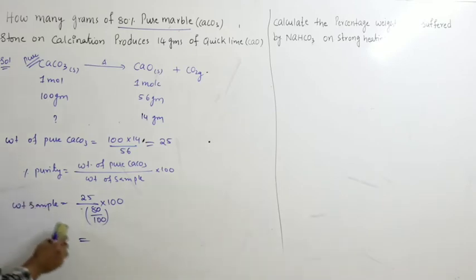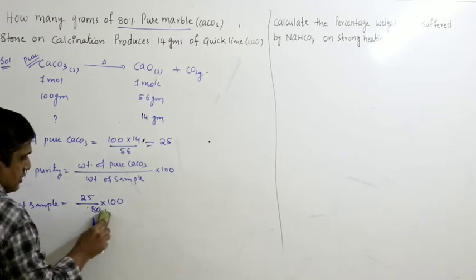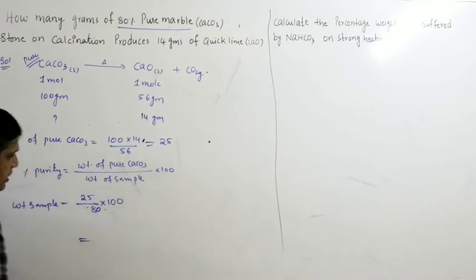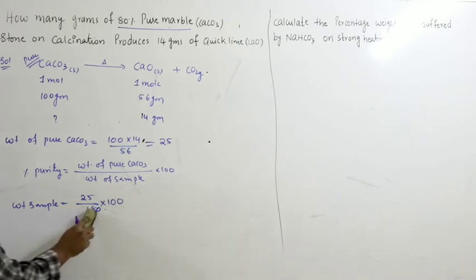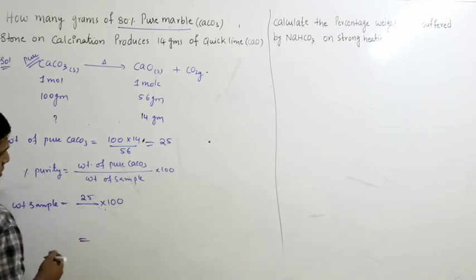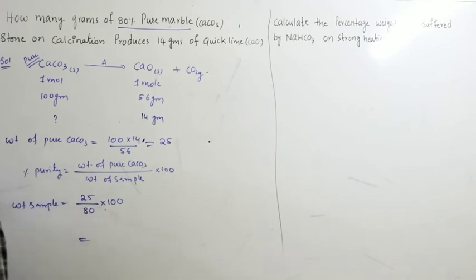So this is 80%, right? 80 by 100, we will get 100 here. Percentage purity, right? Or you have to write 0.8. 0.8 is correct.